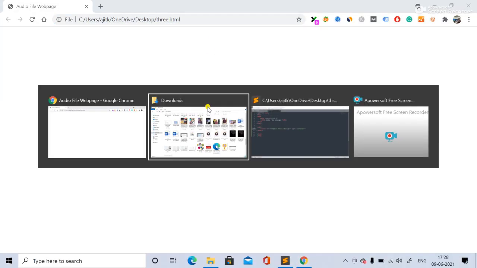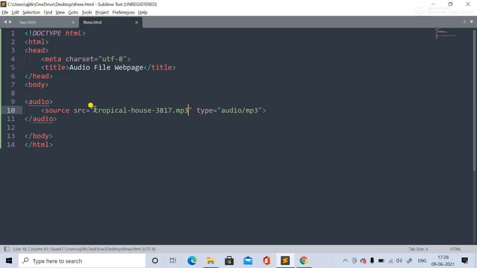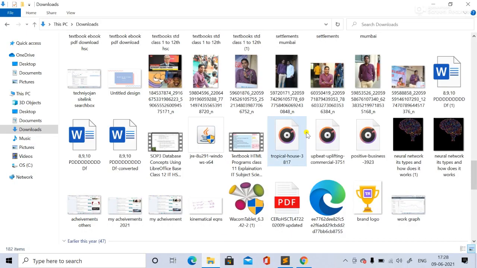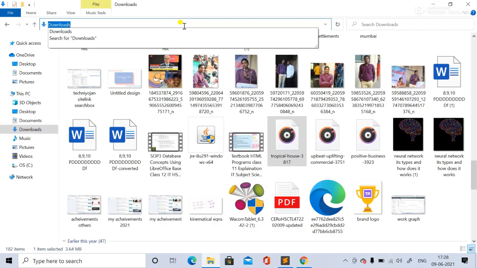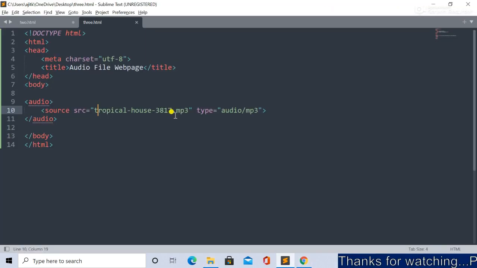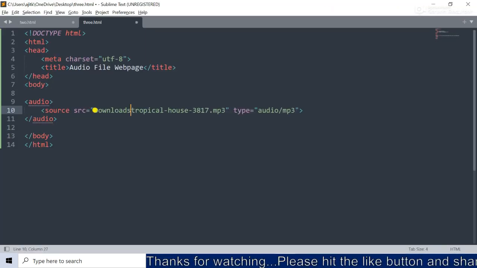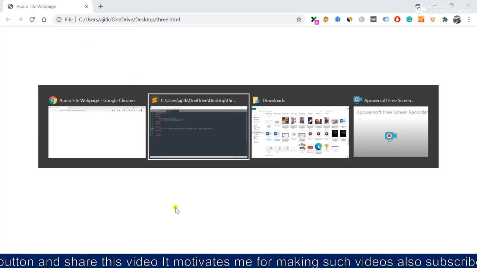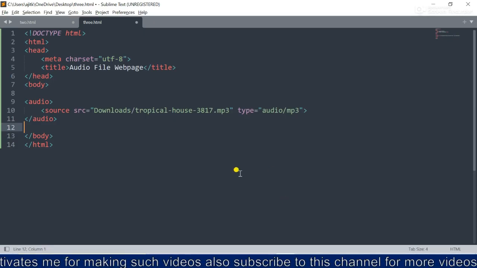Now we will save it, but we have to specify the exact location, right? Where it is, in the downloads. You can specify the full path, or you can specify the relative path, as I told previously also. Downloads, and you have to specify the full file name.